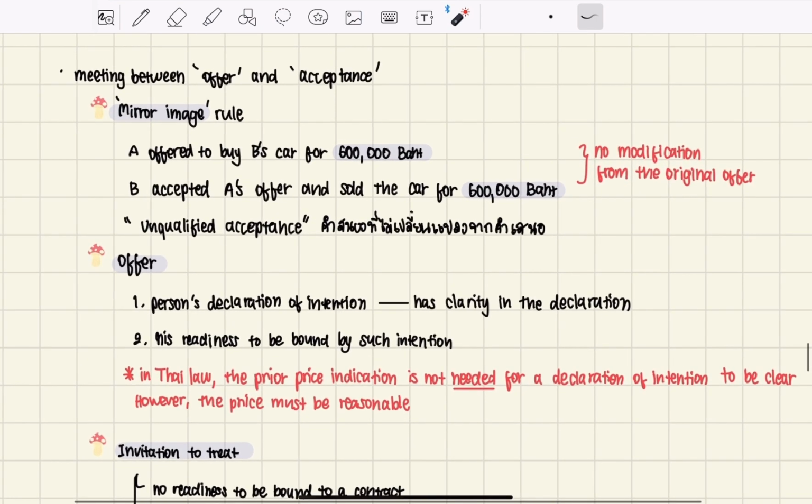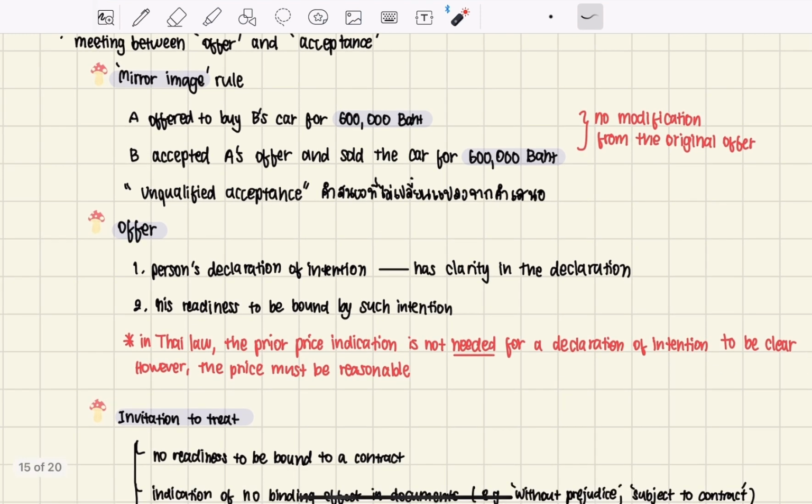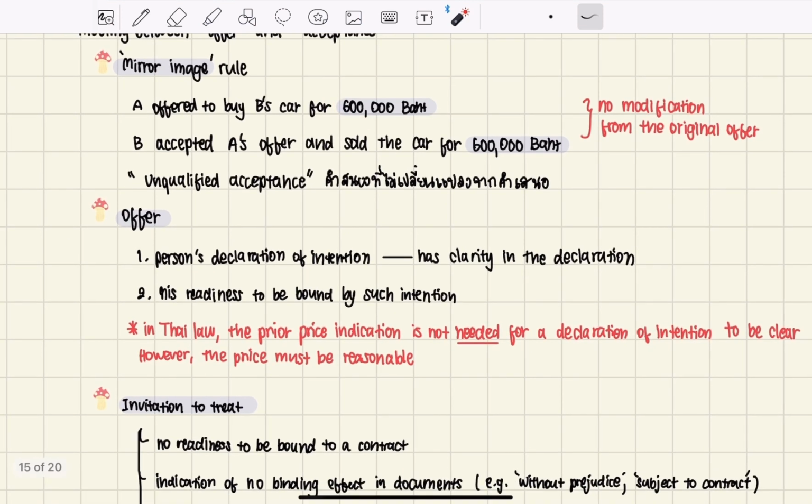So begin with the mirror image rule. Here is a little example. If A offered to buy B's car for 600k baht, and B accepts A's offer and sells the car for 600k baht, just the same as what A asked B for, this is called unqualified acceptance.